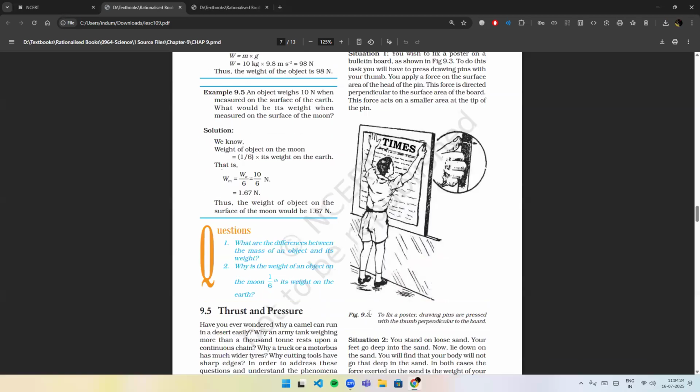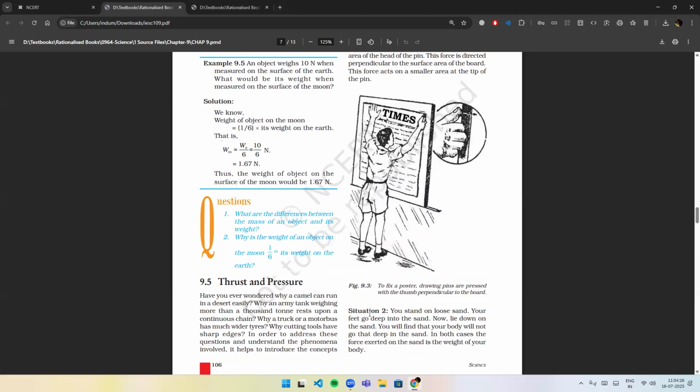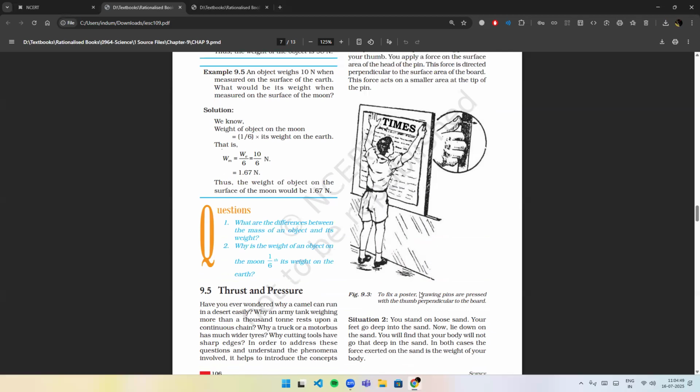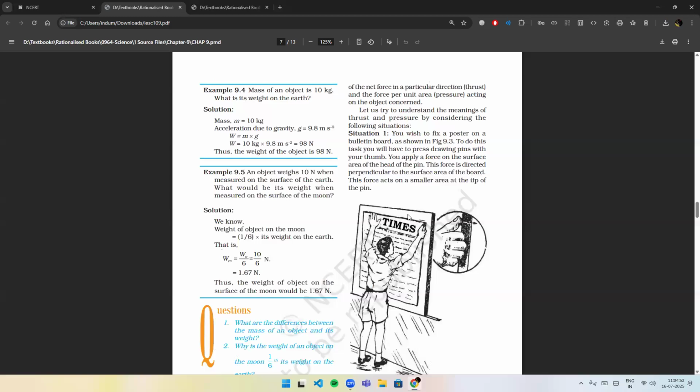Thrust and pressure. Have you ever wondered why a camel can run in a desert easily? Why an army tank weighing more than 1,000 tons rests upon a continuous chain? Why a truck or a motor bus has much wider tires? Why cutting tools have sharp edges? In order to address these questions and understand the phenomena involved, it helps to introduce the concepts of the net force in a particular direction and the force per unit area acting on the object concerned.